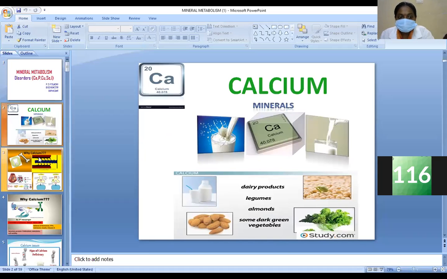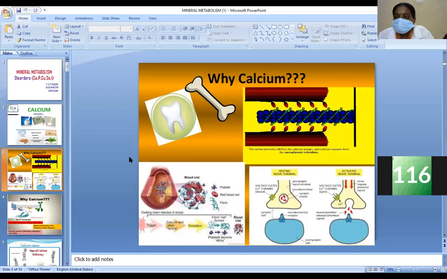Calcium. Calcium is one of the most abundant minerals in the body. Calcium is mainly required for the development of bone and teeth formation, blood coagulation, and nerve transmission.